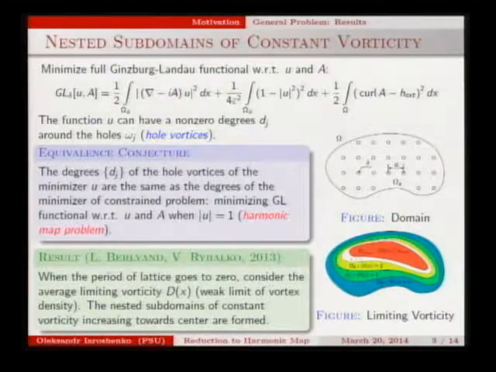The general problem is a minimization of the full Ginzburg-Landau functional with magnetic field in the domain with a periodic lattice of small holes.